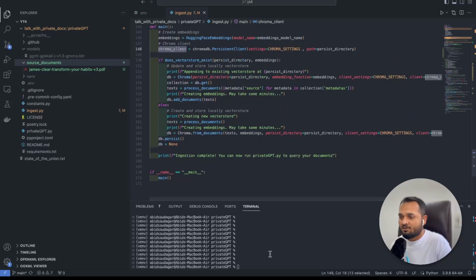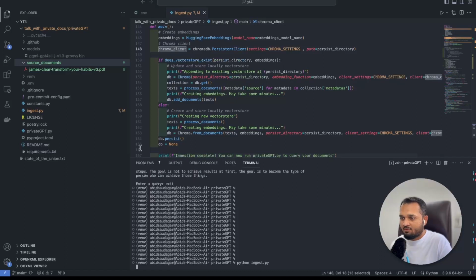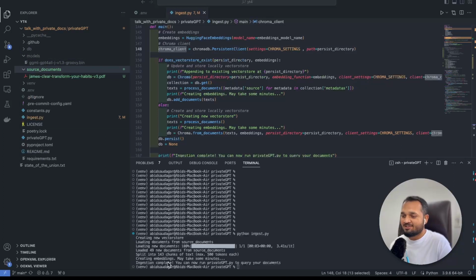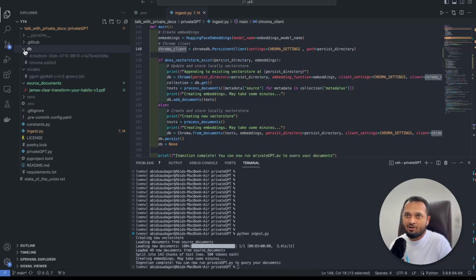So we'll just run it here in the terminal, python ingest.py. If we run this, as you can see, there is no DB folder here and it will get created just now. So this is done, ingestion complete. You can now run private gpt.py to query your documents. As we can see here on the left-hand side, there is a new folder called DB. And in this DB folder, these are the two new files. These are nothing but the embeddings of this document.